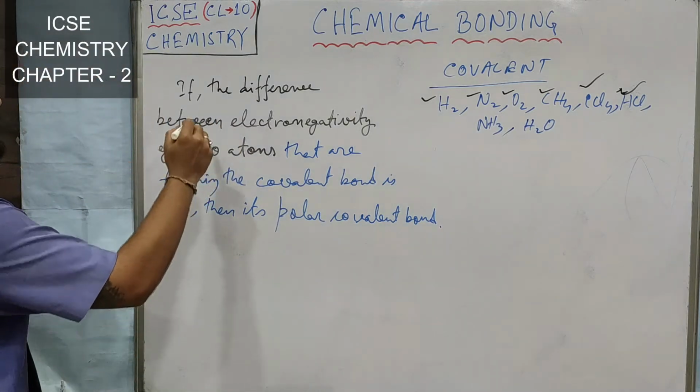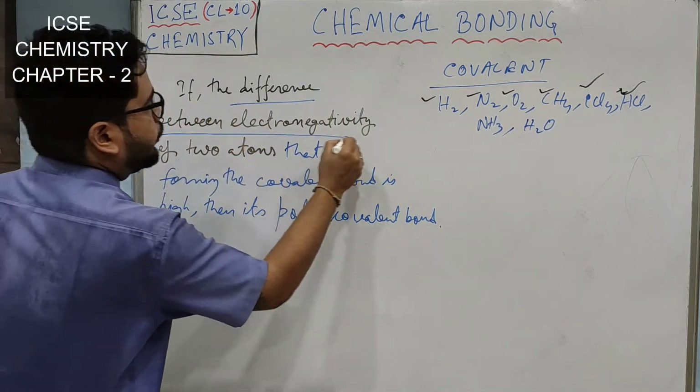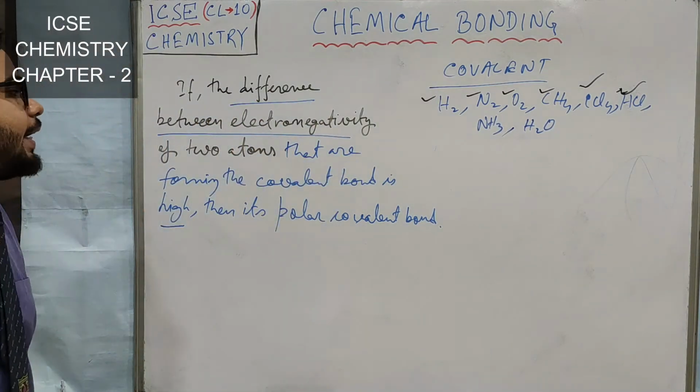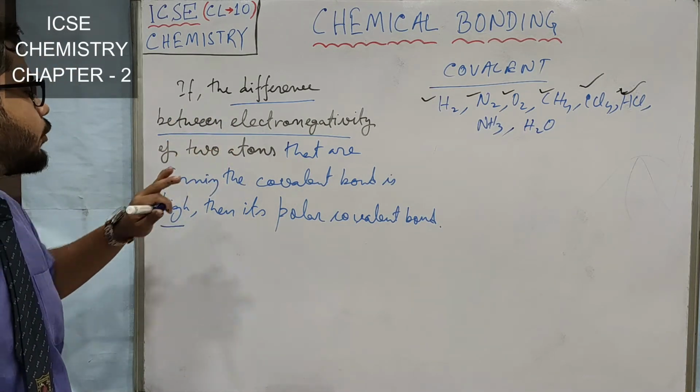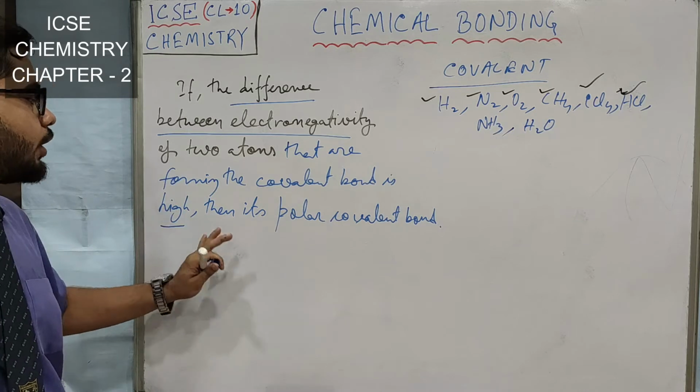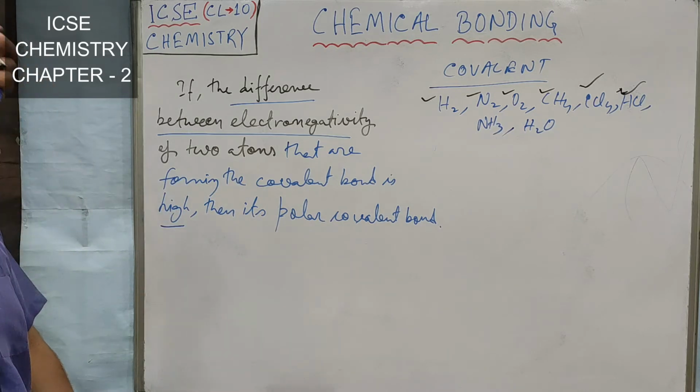What I said, the difference between electronegativity of two atoms that are forming the covalent bond is high, then it's polar covalent bond.